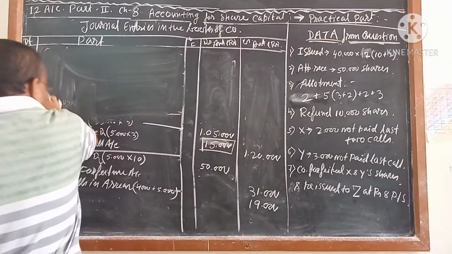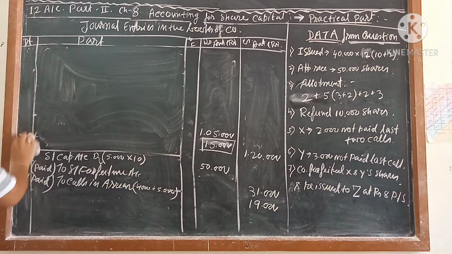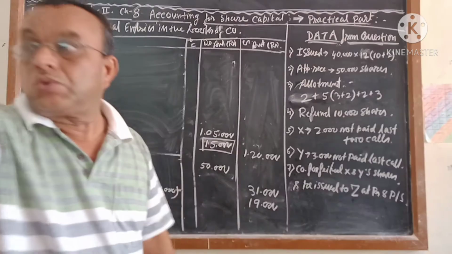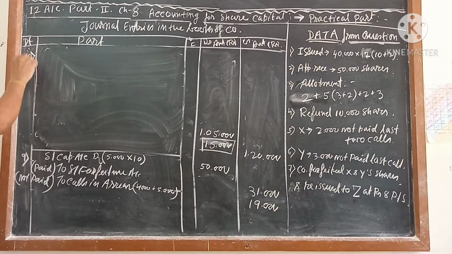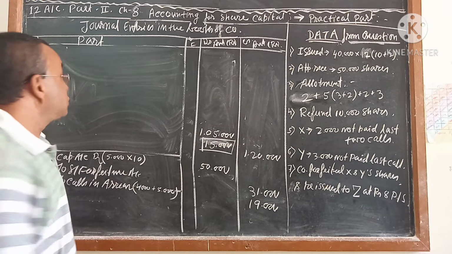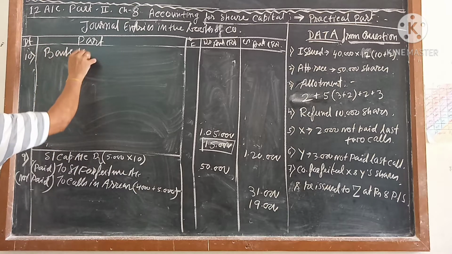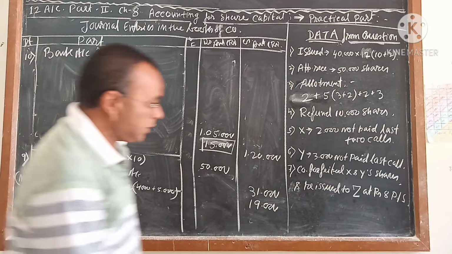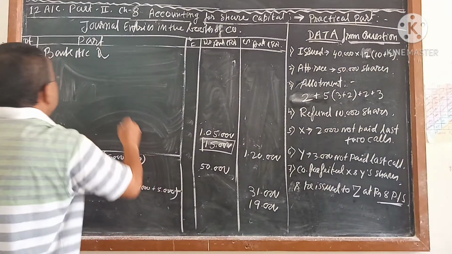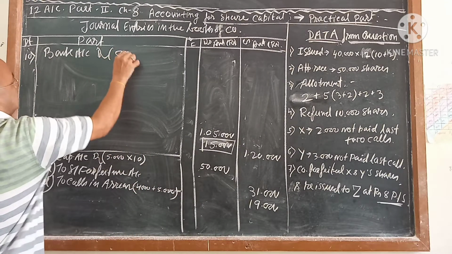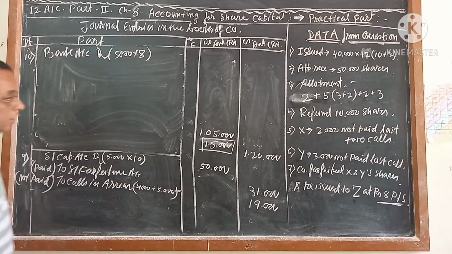Now we are going to pass the next entry. What is the next entry? The next entry is called the reissue. Reissue to whose? X and Y shares. So we are going to pass the next entry, that is number 10. Reissue entry. At reissue time, we have received 8 rupees. How much did we issue? 8 rupees. How many shares? 5,000 shares. So 5,000 shares into 8 is 40,000.